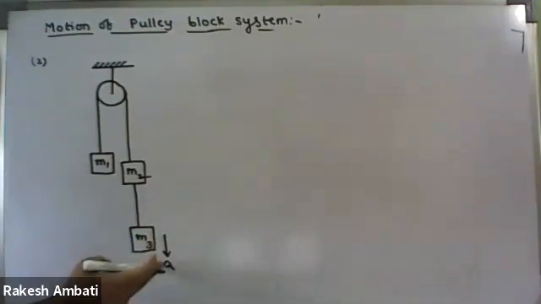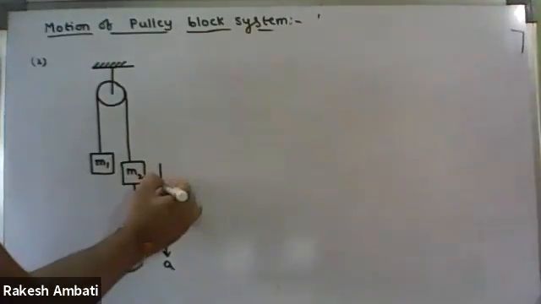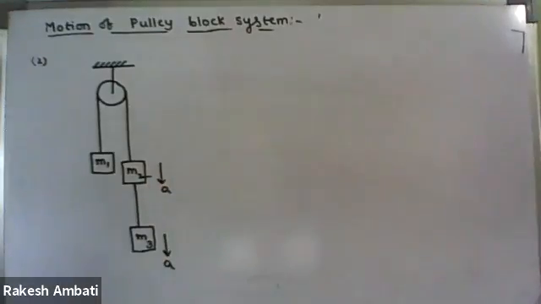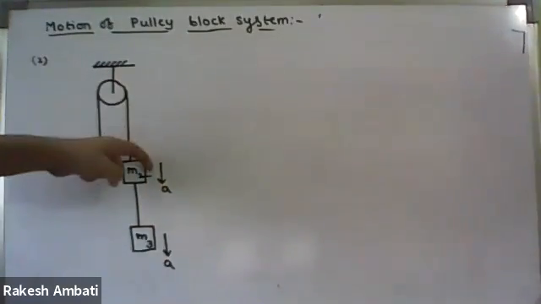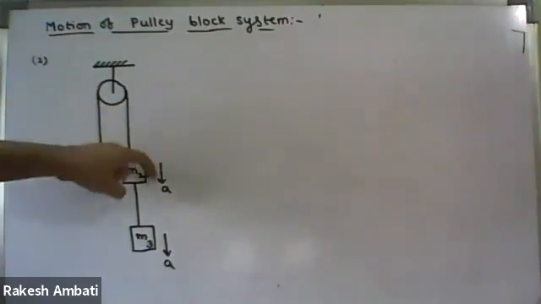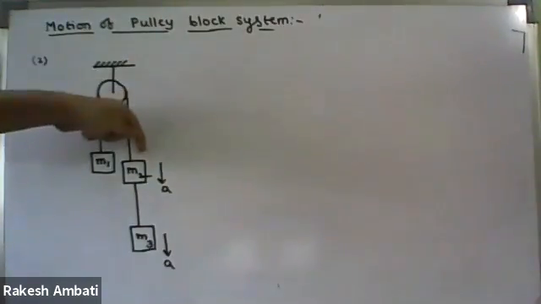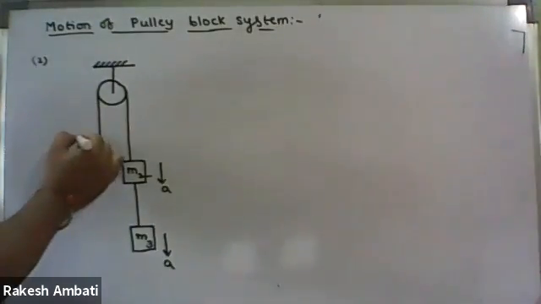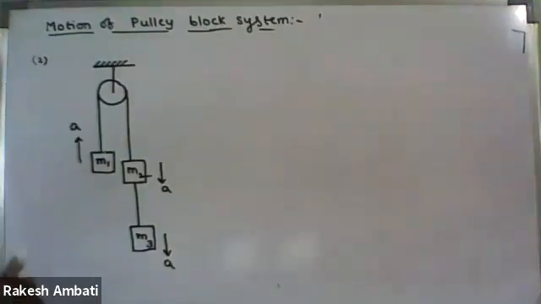If the M3 block is moving down with acceleration a, is the M2 block moving with the same acceleration or a different one? Same. Then if the M2 block is moving downwards, that means this side arm is moving downwards with acceleration a. If this side arm is moving downwards, then this side arm is moving upwards with the same magnitude of acceleration. So here M3 plus M2 is greater than M1, correct. Okay.